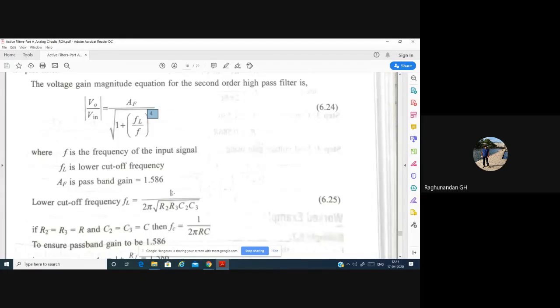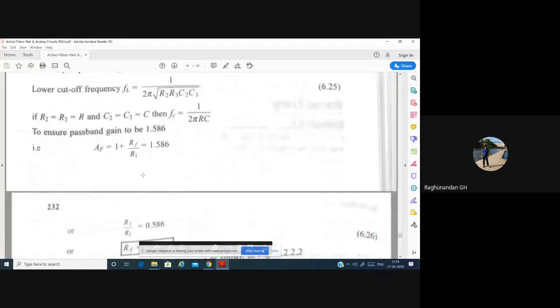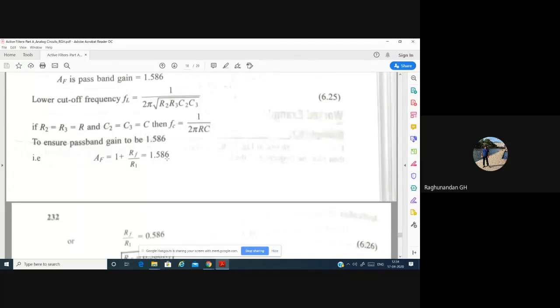Also, the cutoff is not 1 by 2 pi RC, it is 1 by 2 pi root of R2 R3 C2 C3. If R2 and R3 are the same and C2 and C3 are the same, then it will be 1 divided by 2 pi RC. The gain will be the same because the gain depends mainly on the op amp. What we had in the second order low pass filter, the same gain we have in the second order high pass filter.